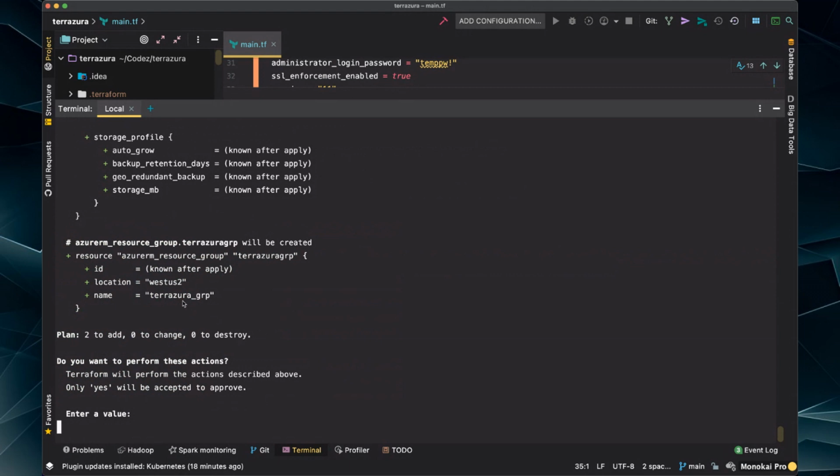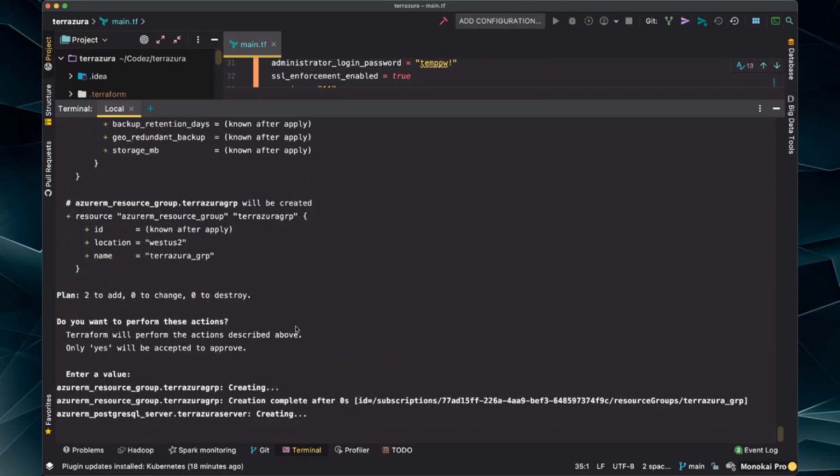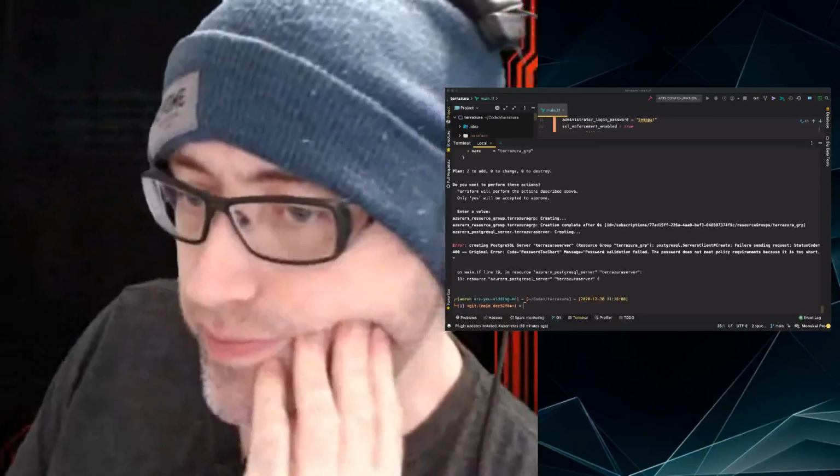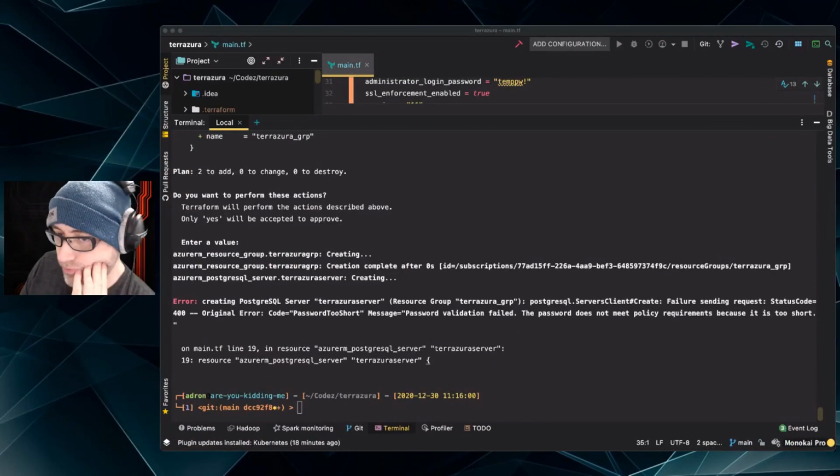So supposedly this group is being created and that database will be created. All right, creating Postgres server, Terra server, and so on. Failure sending request, status code 400. And you see the message, password validation failed, password too short.